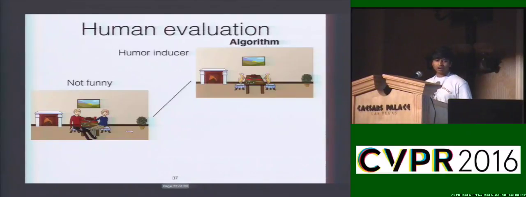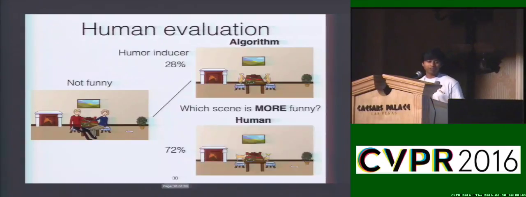In human evaluation, we find that our model for humor suppression is successful 95% of the time. And we evaluate our model that introduces humor in a Turing test style, where we compare the originally funny scenes created by humans with the scenes that were made funny by our model. And we find that our model scenes were judged to be funnier than the human scenes 28% of the time, as compared to 50%, which would be human performance in this task.